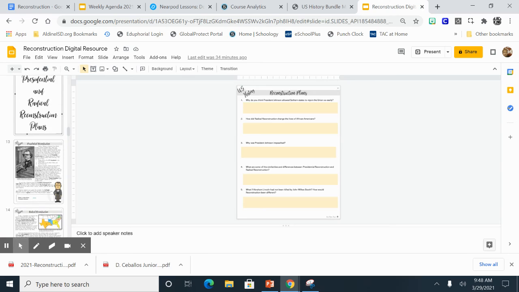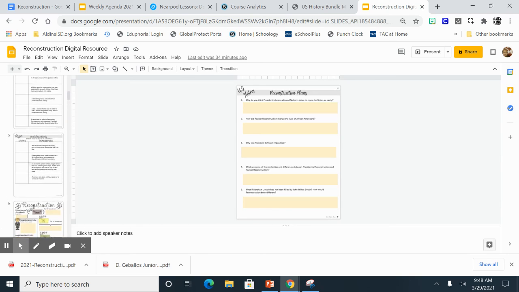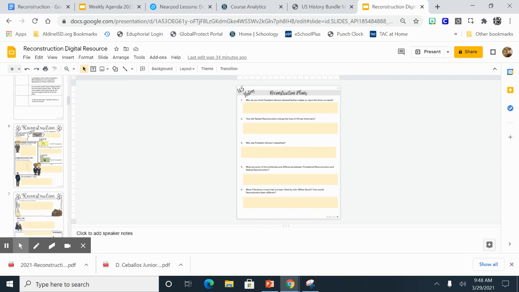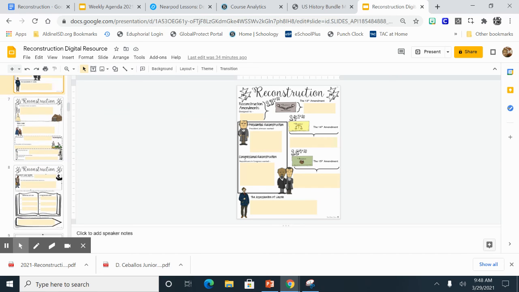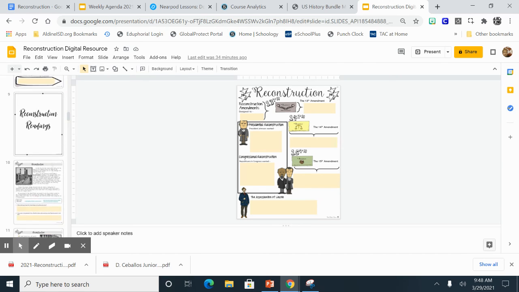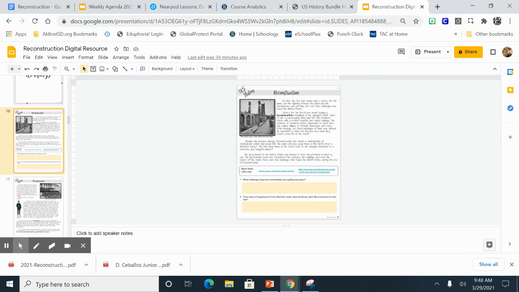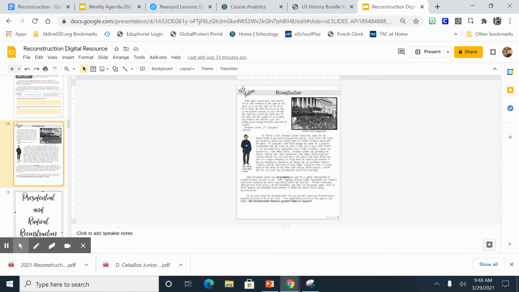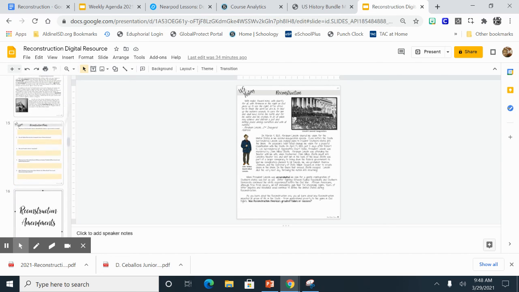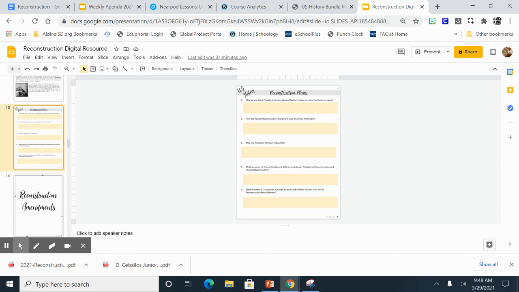So please make sure you get the work done. And that's information from slides 2 through 5 is vocabulary. You're going to complete the sections for presidential reconstruction, congressional reconstruction, assassination of Lincoln. We'll get more into the Reconstruction Amendments later in the week. And then you guys will come down on slide 10 and work your way through slides 10 all the way through slide 15. All right, guys, that is our assignments for today. Have a great one.